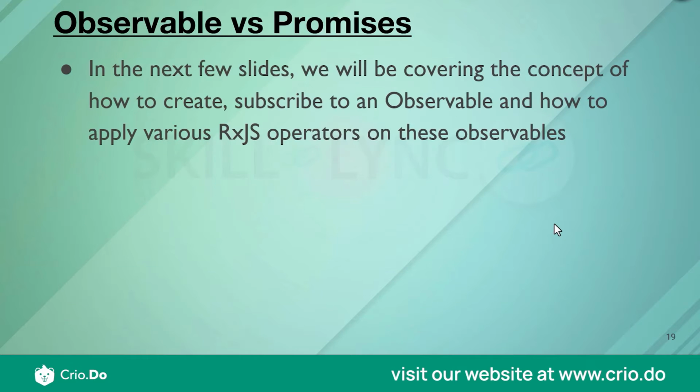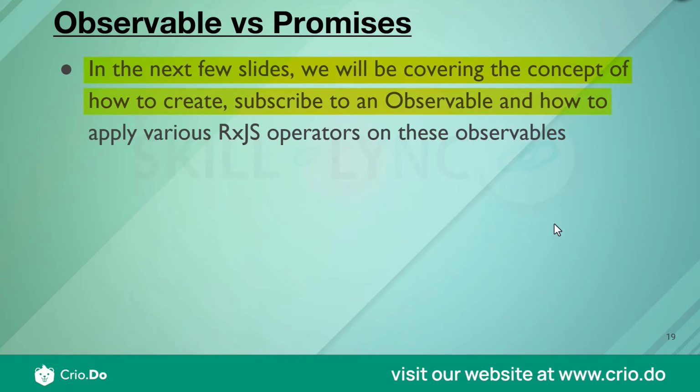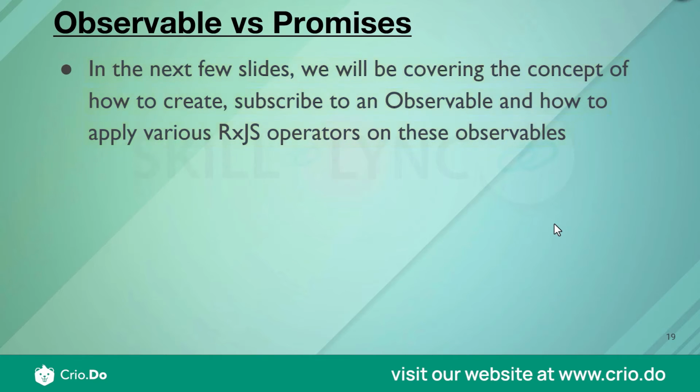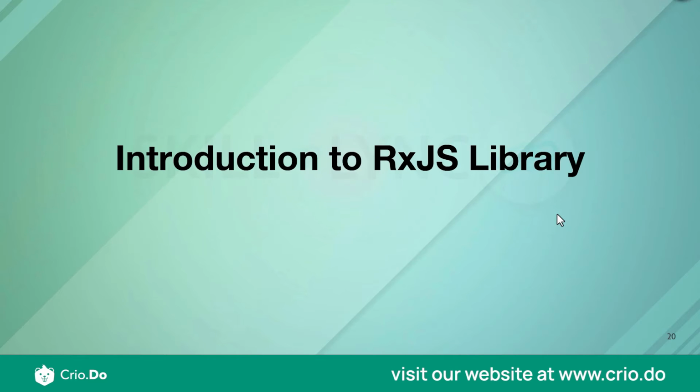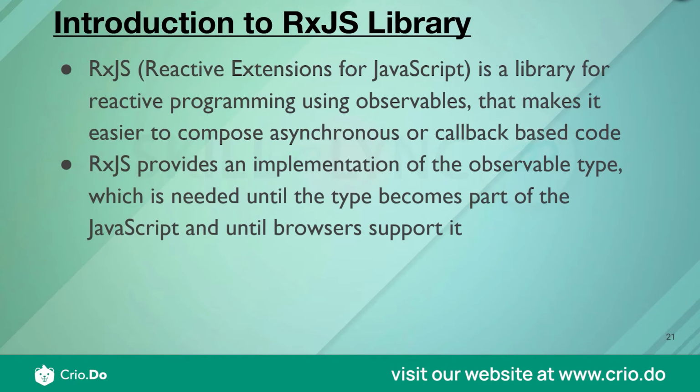So next, now that we have understood a bit about what observables and promises are, in the next few slides we will be covering how to create and subscribe to an observable and how to apply various RxJS operators on these observables. Now that we have understood what an observable is, we'll now understand what the RxJS library is. RxJS library is nothing but reactive extension of JavaScript. That is the full form of RxJS.